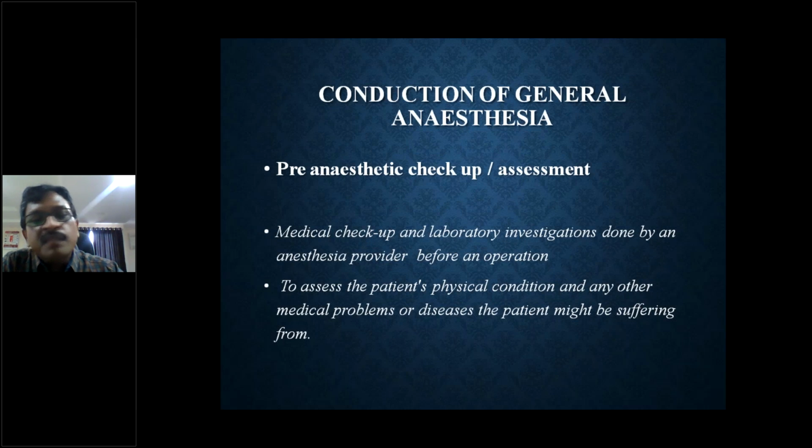So we want to know the patient's physical condition and any comorbid conditions like hypertension, diabetes mellitus, coronary artery disease, any renal problem, any allergic reactions previously, or whether he is on any steroids for rheumatoid arthritis or any other problems, whether there was any history of head injury, or previous surgeries. We want to know exactly what is the best plan for this person. Okay, this is in the PAC.